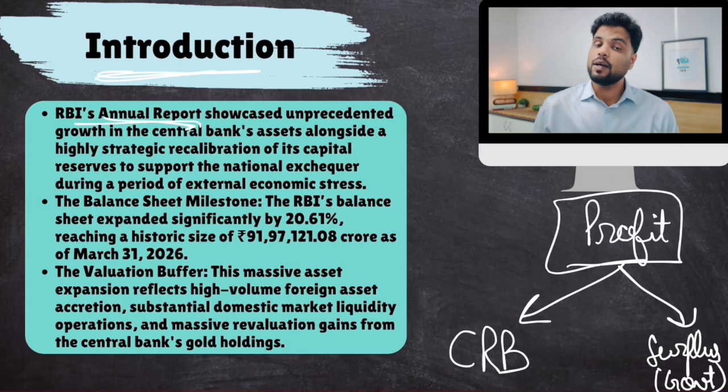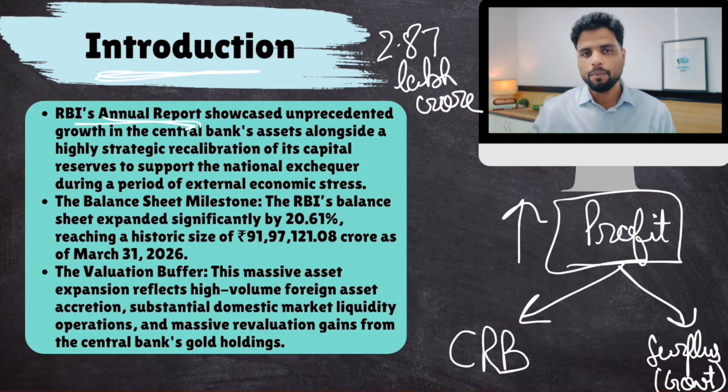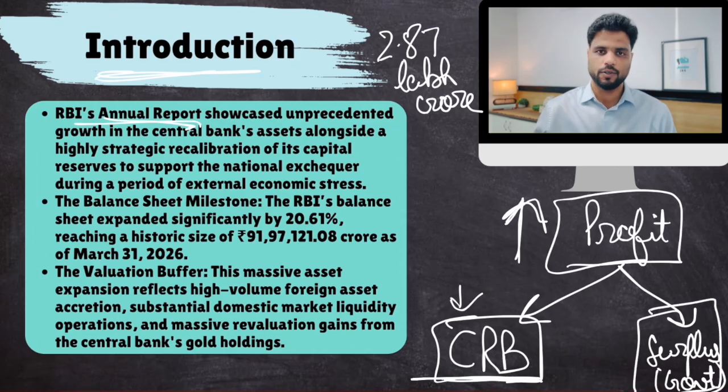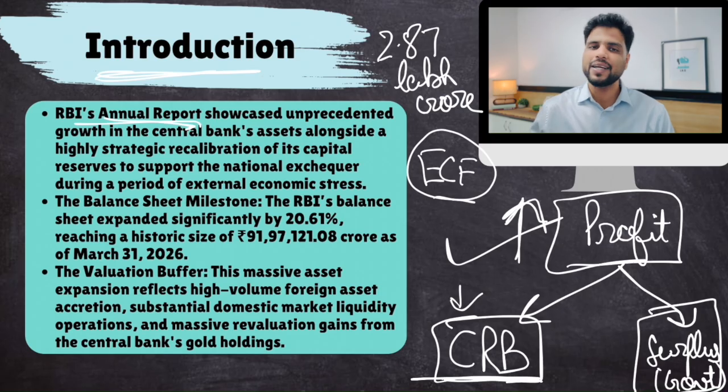Now, there were two reasons why RBI was able to transfer this much amount to the government. Number one, RBI's profits increased. And number two, RBI reduced the amount of money it saves for this emergency fund. Because of that, increased profits and the reduction in the amount of CRB allowed RBI to have a lot of surplus which it could transfer. First of all, let's take a look at this economic capital framework, the formula based on which RBI decides how much money to give to the government and how much should be given to CRB.